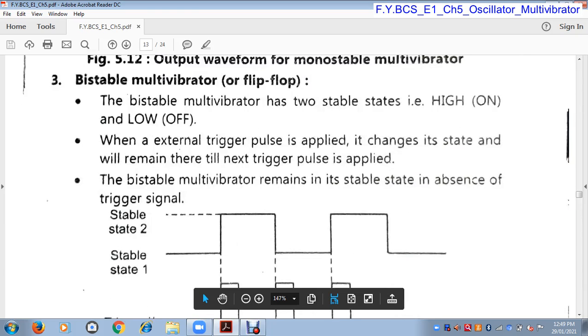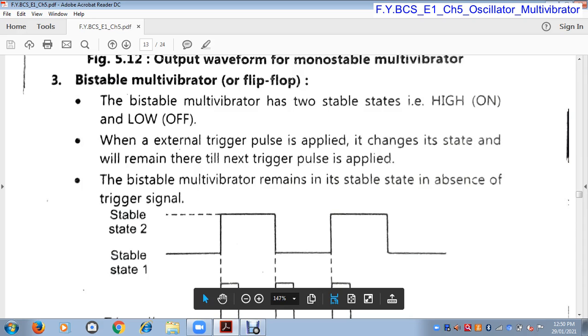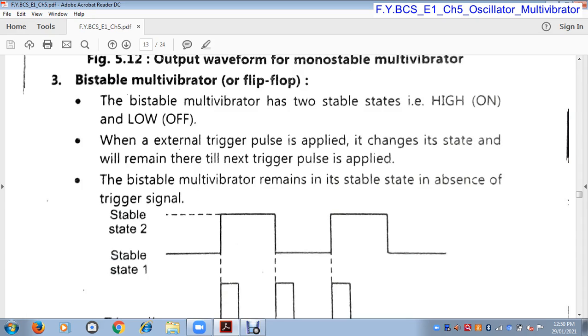That means suppose the multivibrator is stable in the off state. When we apply the trigger pulse, it changes its state to the high state, and it will remain in the high state until we apply the next trigger pulse, then it changes its state.